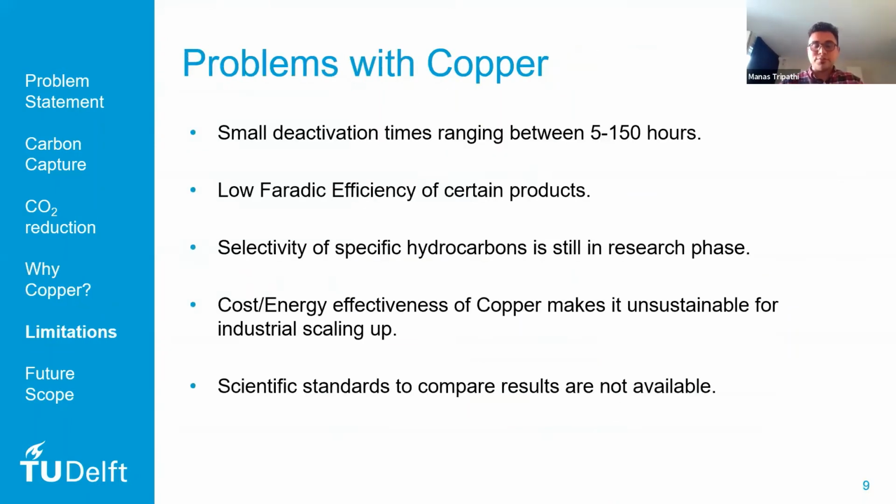Though I've been talking really nicely about copper, it comes with its own set of problems. It has a really short deactivation time, ranging from 5 to 150 hours, and it is definitely not suitable for industrial application, which requires a catalyst to work for at least, say, 3 years. Then there is the low Faradaic efficiency of certain products, like formic acid, which is being extensively researched at the university I'm working in. Selectivity for specific hydrocarbons is still in the research phase. Oxalic acid and formic acid can be byproducts, but they are barely being researched now.